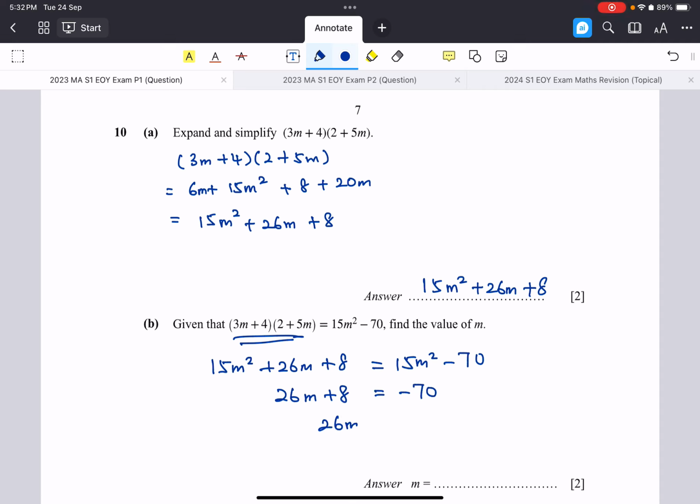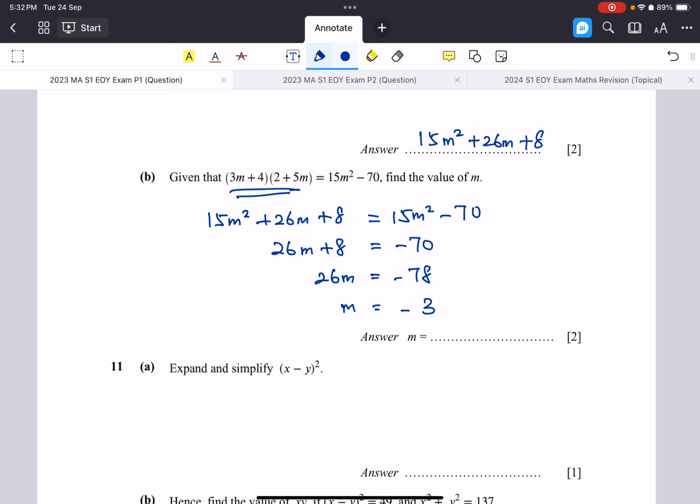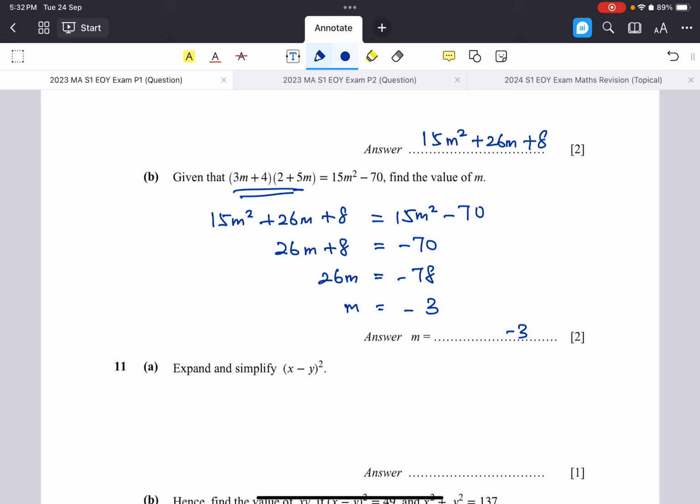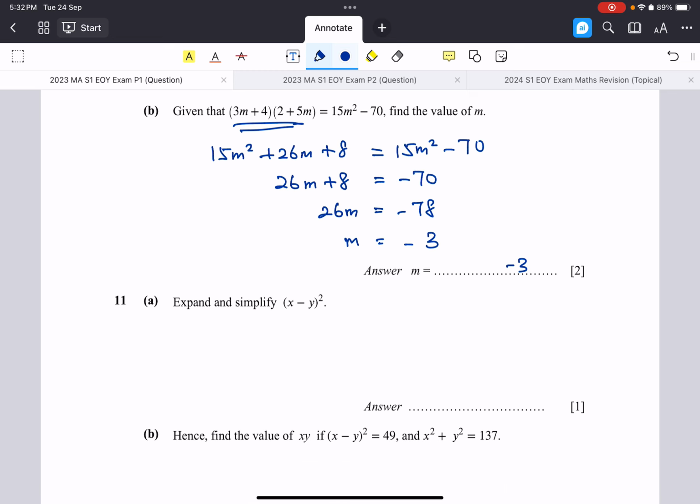Which means 26m equals negative 78, so m equals negative 78 divided by negative 3, which is negative 3, right? Okay, expand and simplify this.